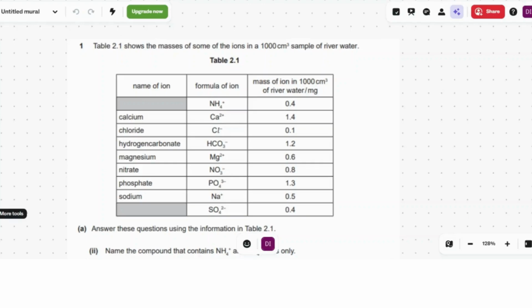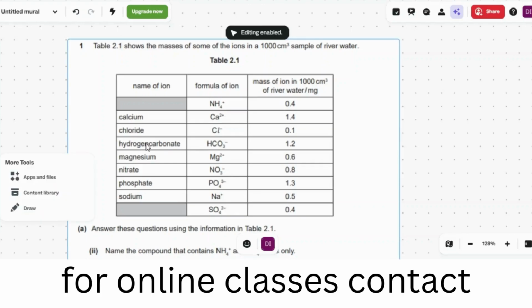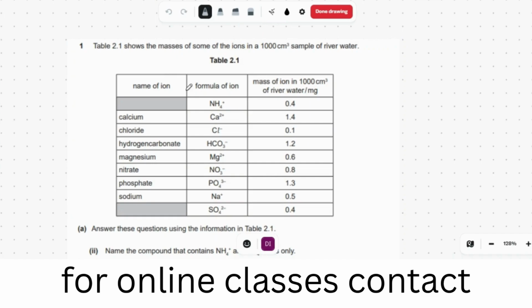We are going to talk about first atomic structure: molecules, atoms, and mixtures. So, the first question is: Table 2.1 shows the masses of some of the ions in a 100 cm³ sample